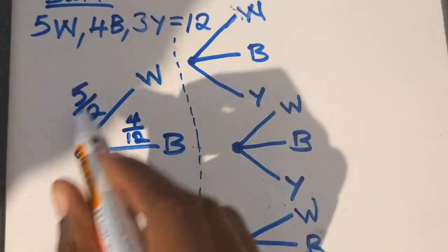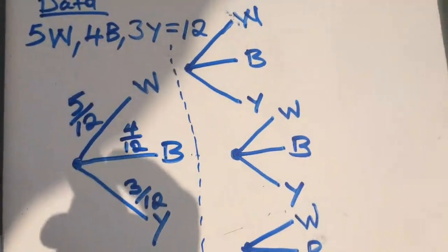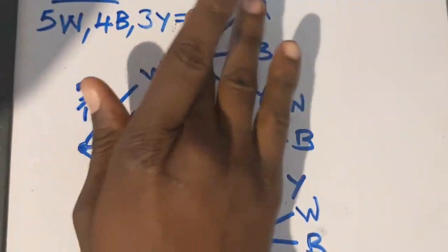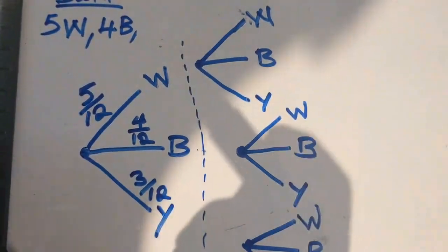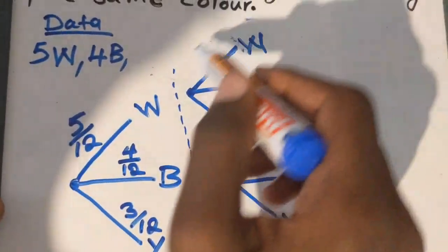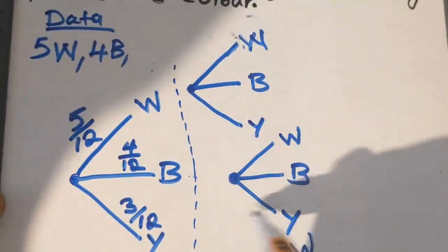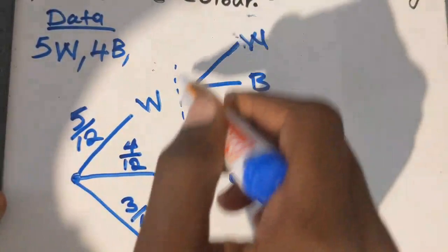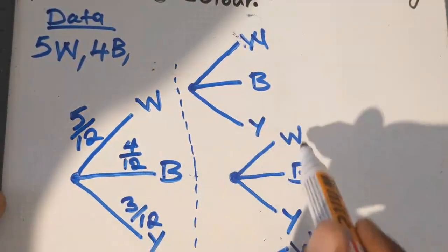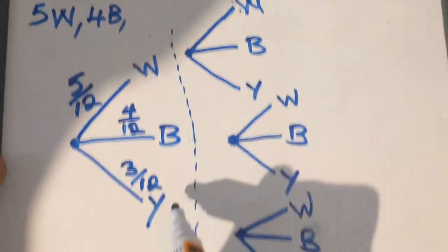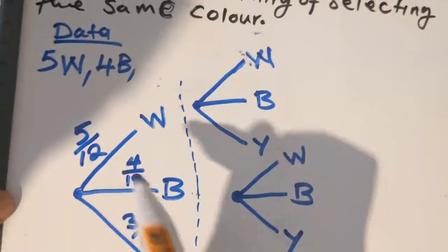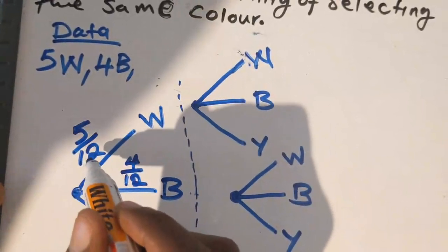Now, imagine you've picked a white chalk. Let me just try to create some space here. So imagine you've picked a white chalk. So this is a tree of a white chalk here. This is a tree of a blue. So this is a tree of a white. So white goes with this tree. Blue goes with that in the middle. Then yellow goes with this here. So now, here now, 5.